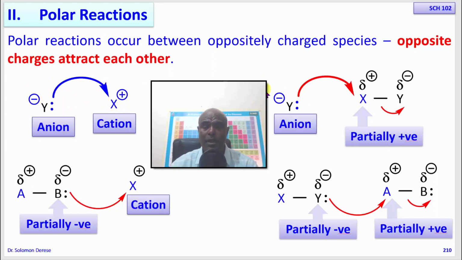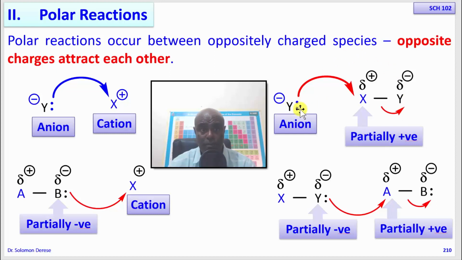The other scenario is when you react an anion, which is electron rich and very highly reactive, with a polar molecule. Say that Y in this case is more electronegative than X, so Y pulls the electrons of the bond towards itself. So Y will have an excess of electrons, and X will have a deficiency of electrons. When this anion approaches this molecule, it will not approach the Y, because the Y is negative as the anion is, so they repel each other.